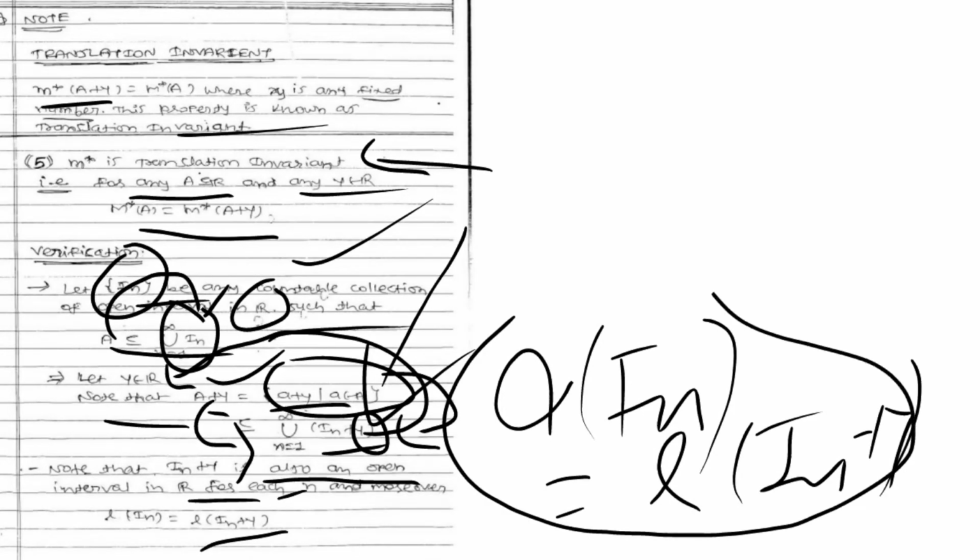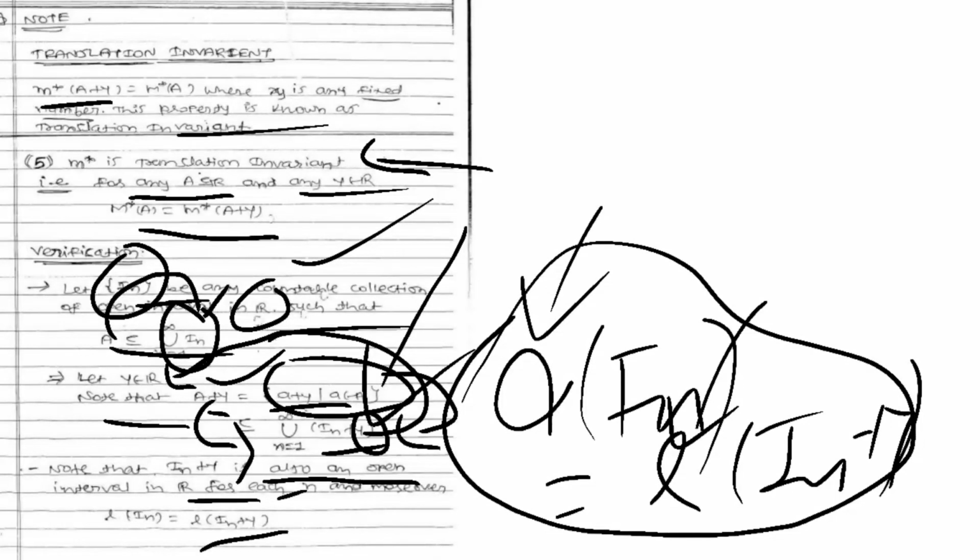This property we have learned in our BSc, right? This is true for the length of an interval. So here we can say that this sequence In plus y is a countable collection of open intervals in R, such that A plus y is a subset of the union, that is the union over n equal to 1 to infinity of In plus y.